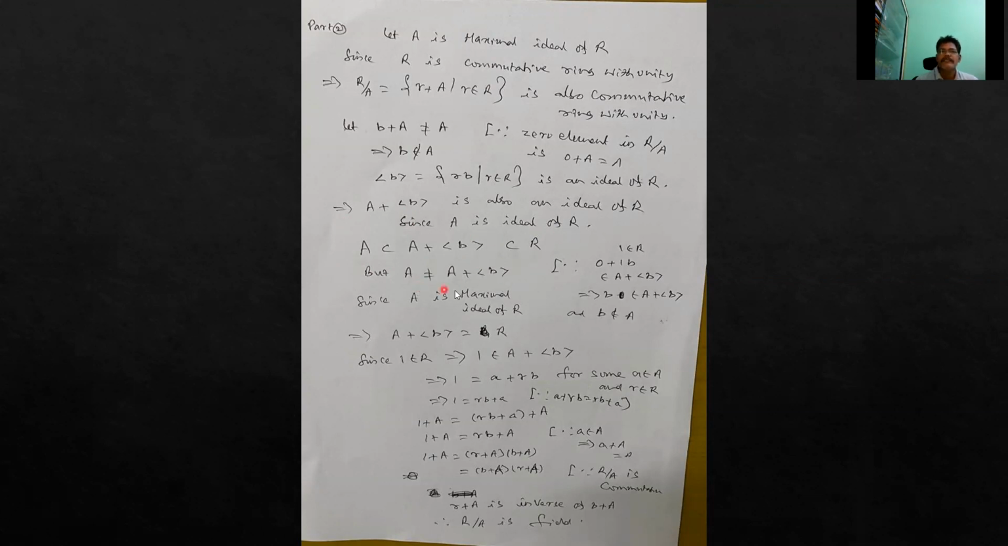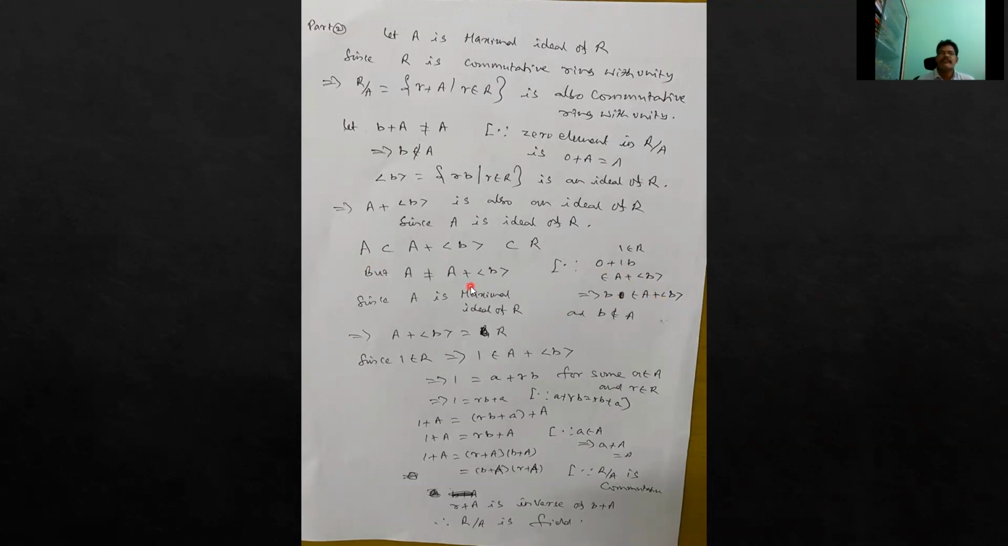But A is not equal to A plus the ideal generated by B, because B is in A plus the ideal generated by B, but B does not belong to A. If you take 1 belonging to R, B can be written as 0 plus 1 times B, where 0 belongs to A and 1 times B is a multiple of B. So B belongs to A plus the ideal generated by B, and B does not belong to A. So these two are not equal.